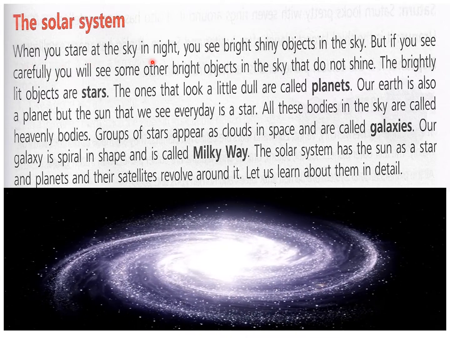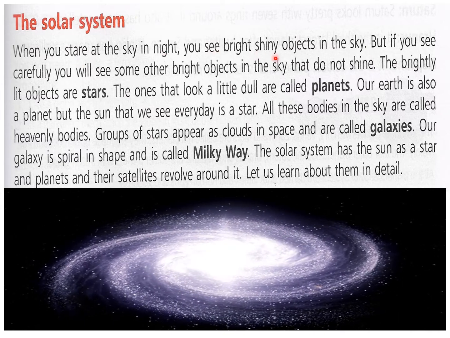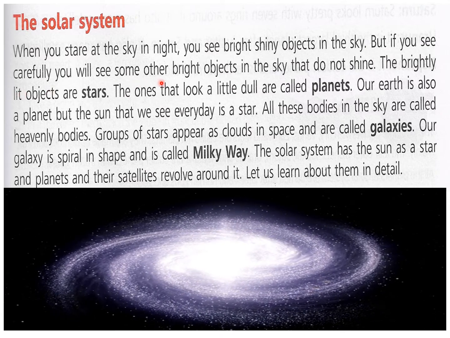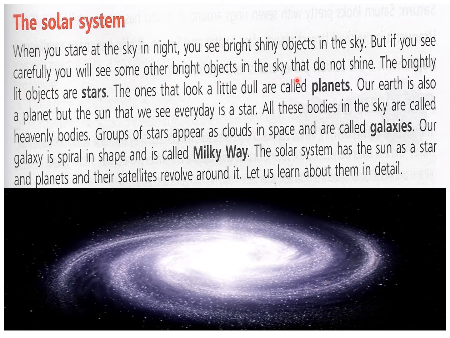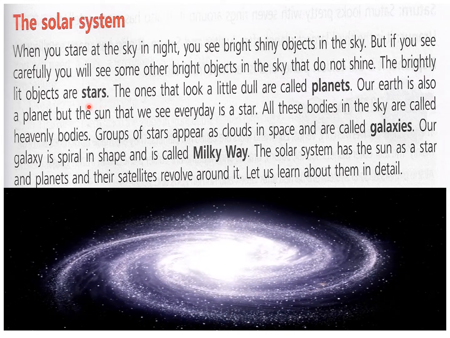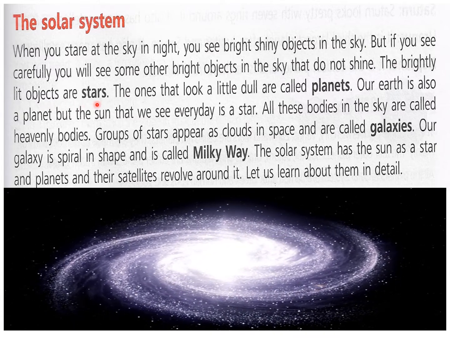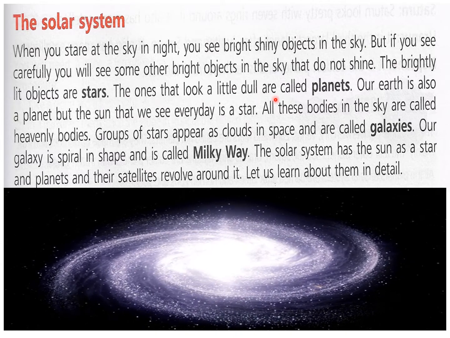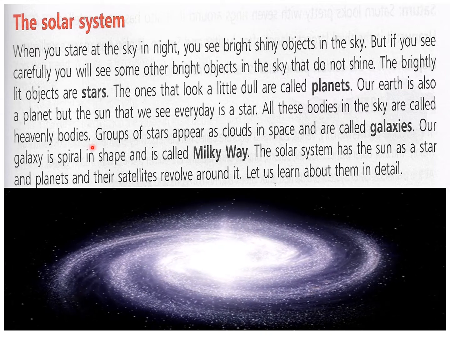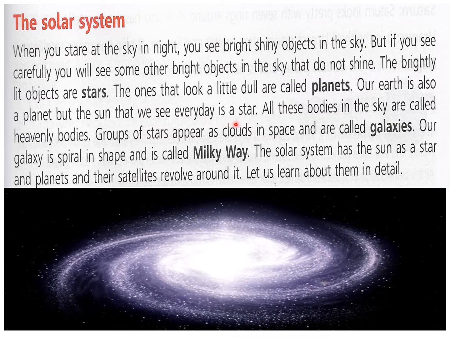When you stare at the sky in night, stare means look at the sky in night, you see bright shiny objects in the sky. But if you see carefully, you will see some other bright objects in the sky that do not shine. The brightly lit objects are stars. In the night sky, when you see the objects which are very bright, they are stars. The ones that look a little dull are called planets. They do not have the light of their own. Our Earth is also a planet, but the sun that we see every day is a star.